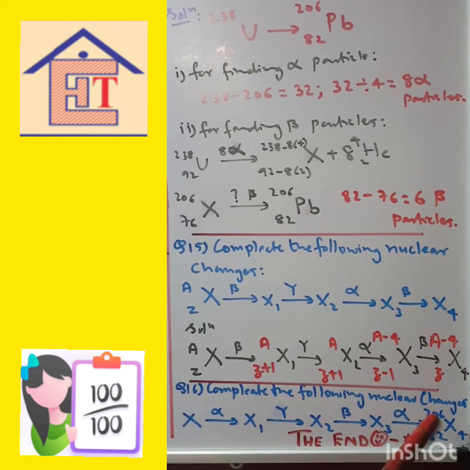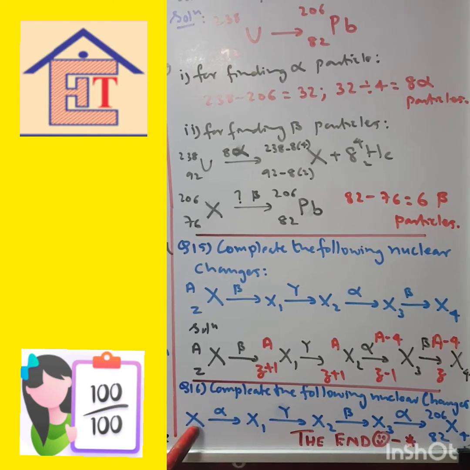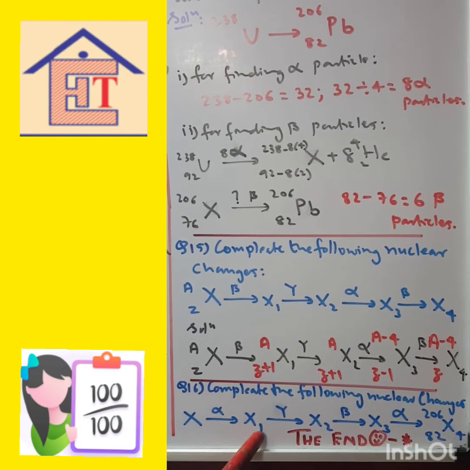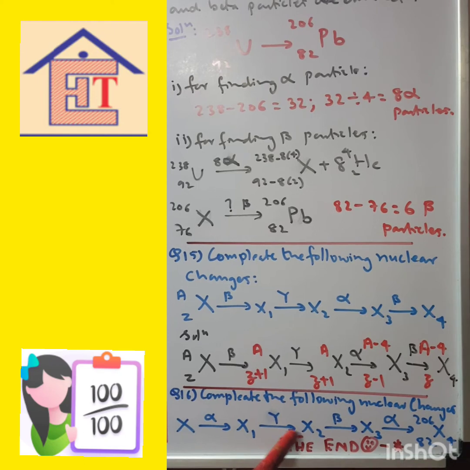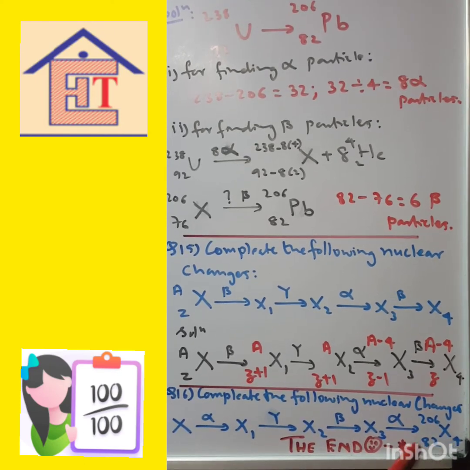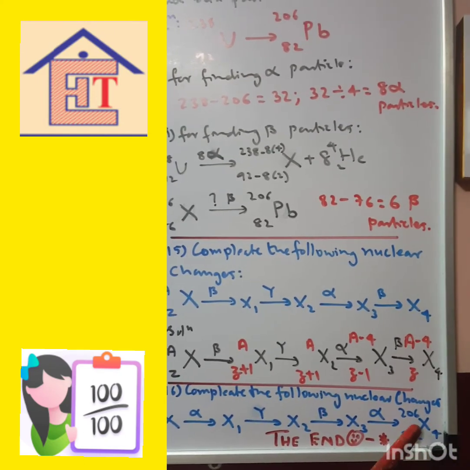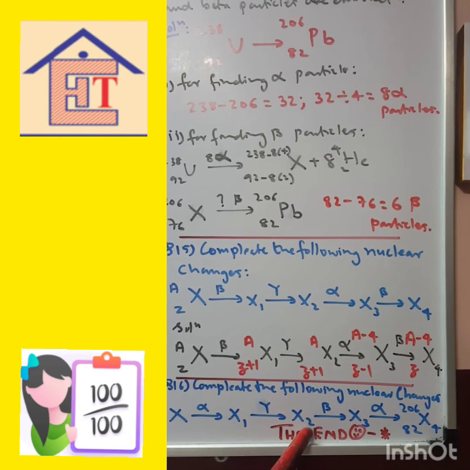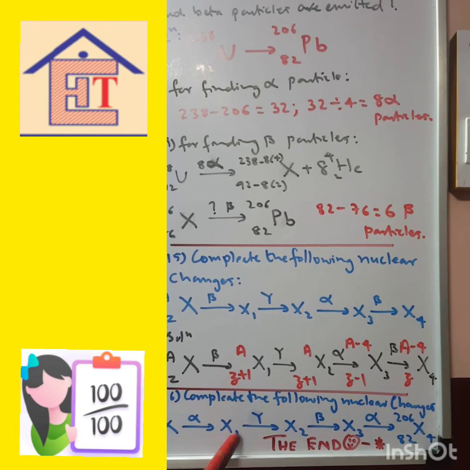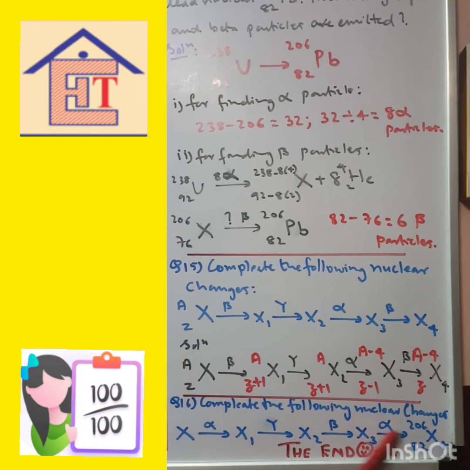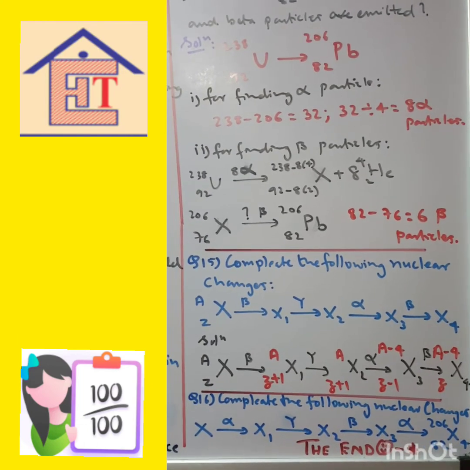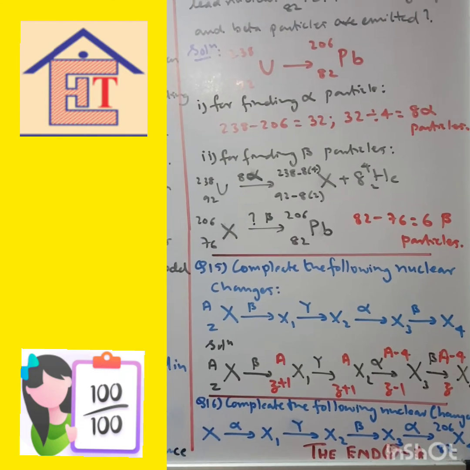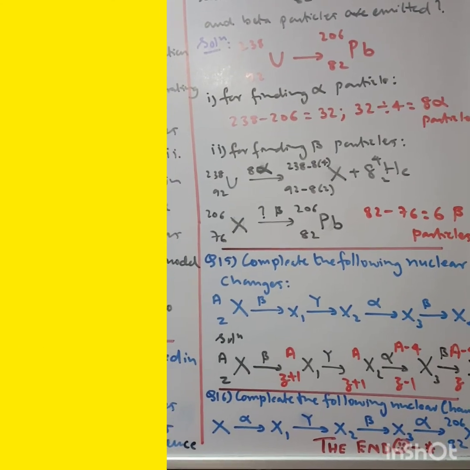Now complete the following nuclear changes. X, when it gives alpha particles, is X1. It's just like the earlier one. Then X2, X3, and then it gives X4, that is 206 82. So accordingly you should know the atomic mass and atomic number of X1, X2, X3. Think about it and put it in the Excel Mind group, and let me know, or in the comments.